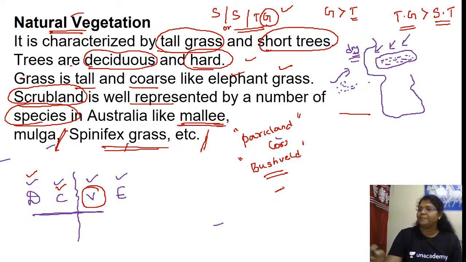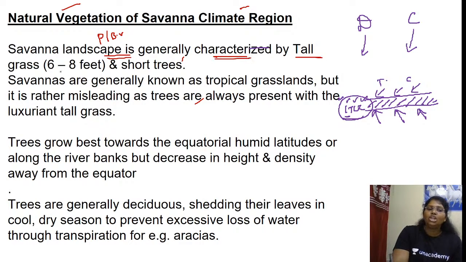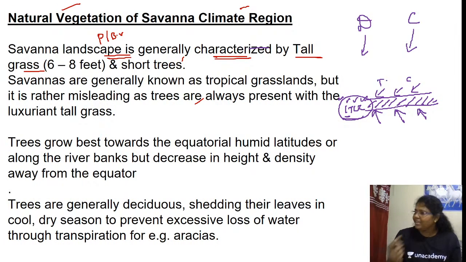Is this fine, ma? Then, because of savanna, of course, climate region, savanna landscape. Parkland or bushveld is generally characterized by tall grass. The grass will be more than 6 to 8 feet. Can we see any tall grasses in our place like that? Grass itself is standing to a man's height, 6 feet high, and short trees. The trees are very short.